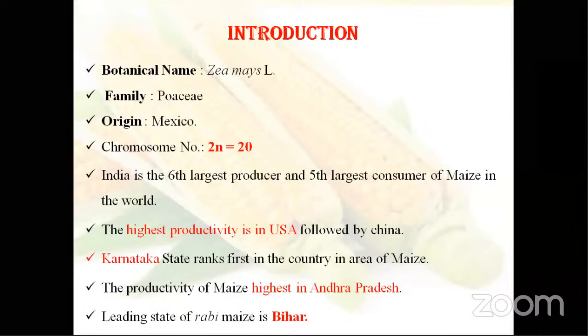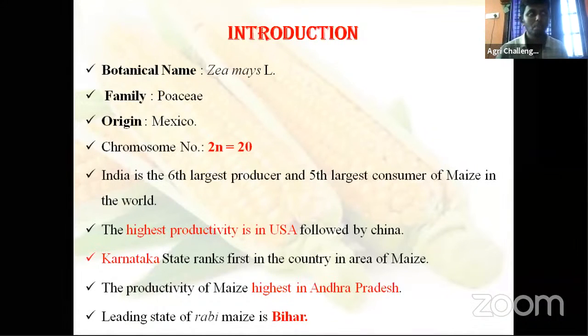USA. Unfortunately or fortunately, in most cases, especially for field crops, our productivity in Indian conditions is very low, because there are so many concerns we will discuss at the right time. In maize, our productivity is very far from the world average. But in production, we are 6th in rank. Remember that. The highest productivity is in USA, followed by China.